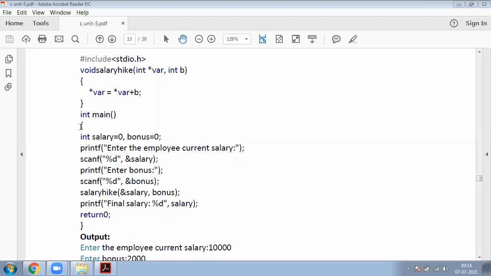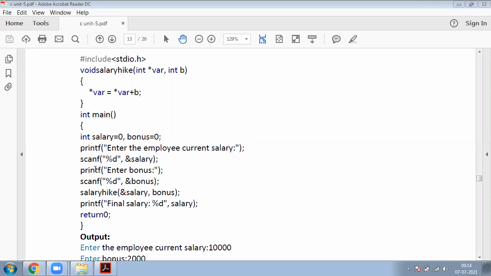In the main function, what happened here? There are two variables. First one is salary, that is integer type. Bonus equal to 0, this is also integer type. We use printf for printing purpose. So we enter the employee current salary. Scanf percentage d, employee salary. So this is the same.